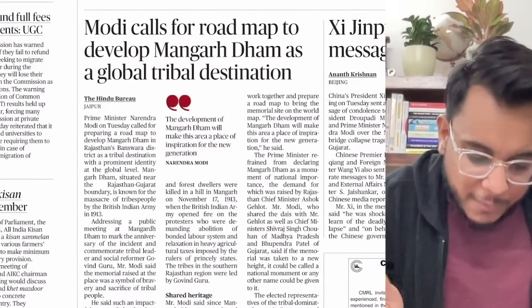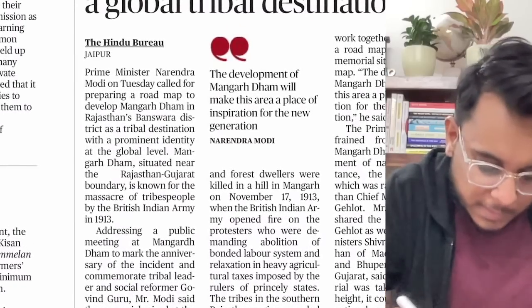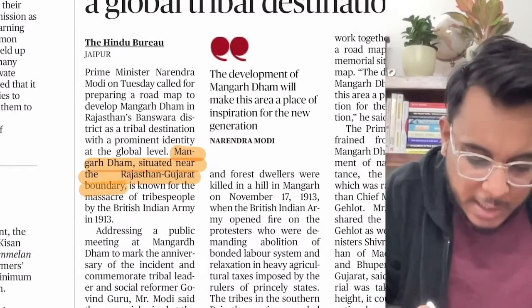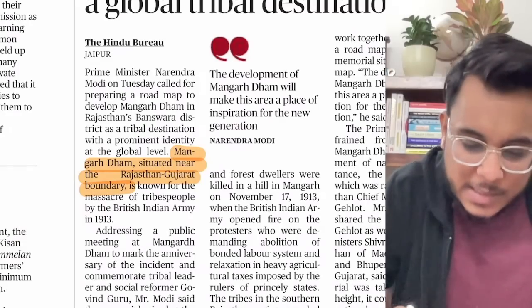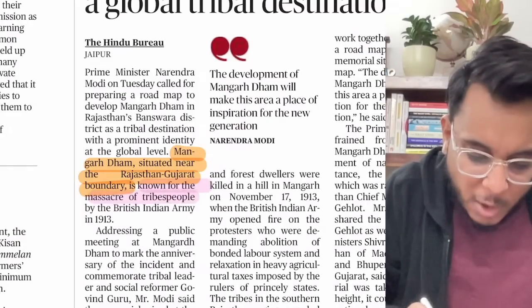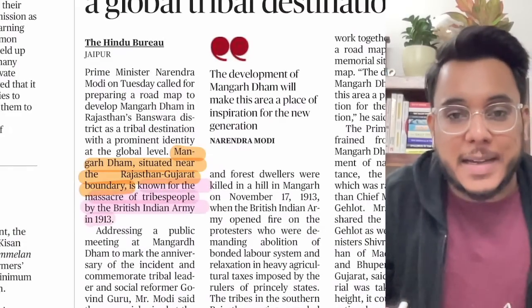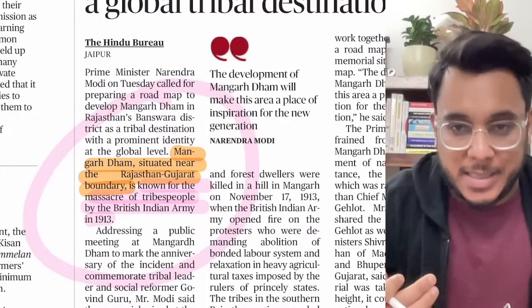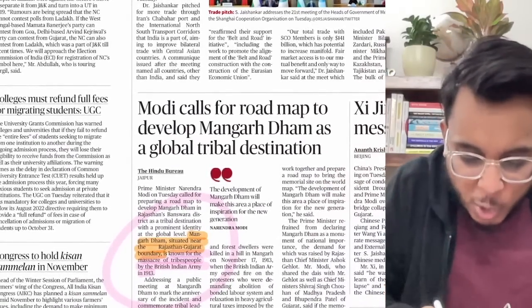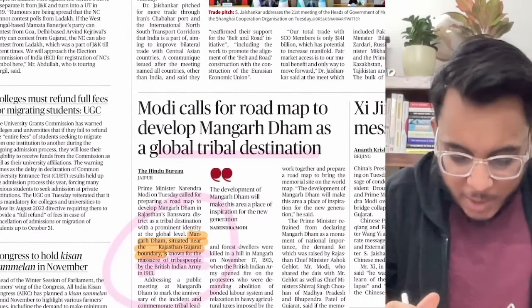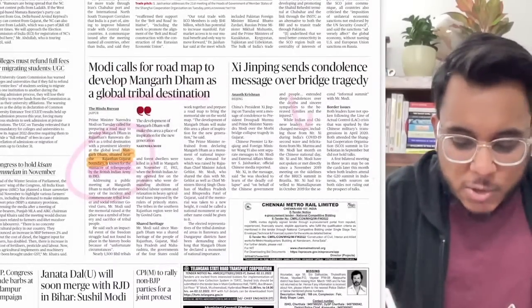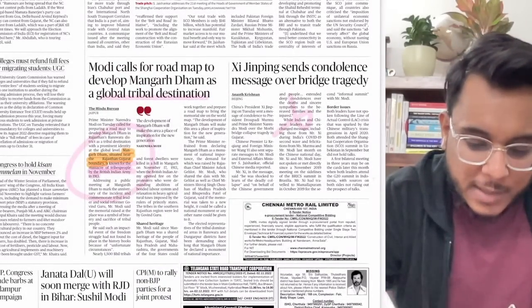Basically, when we talk about Mangarh Dham, it is situated near the Rajasthan-Gujarat boundary, and it is known for the massacre of tribal people by the British Army in 1913. So this particular destination needs to be popularized as a global tribal destination. Is it clear or not? Fine. Then further moving on, Xi Jinping sends condolences for the tragedy that has happened in Gujarat.